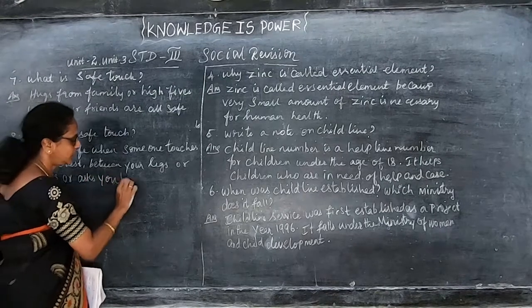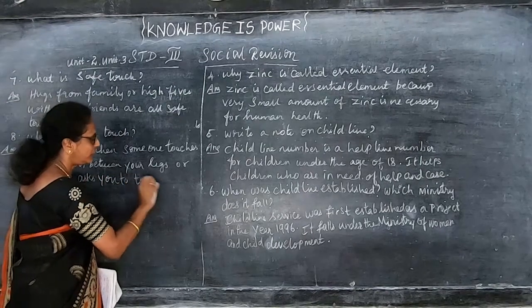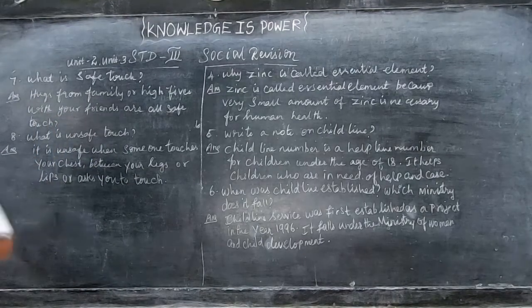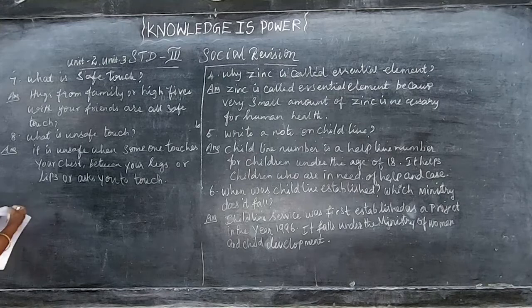So these are the 8 questions. From this I'll ask any 5. And then detail, only one detail.